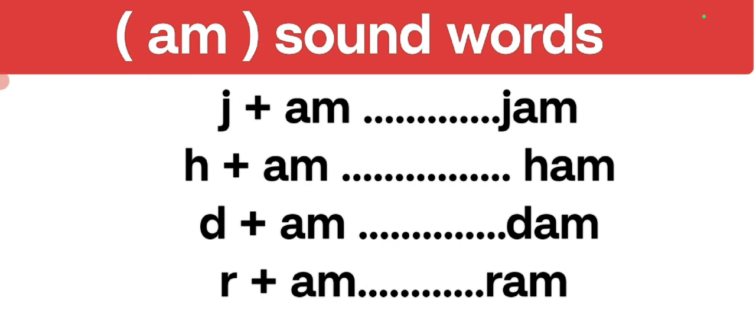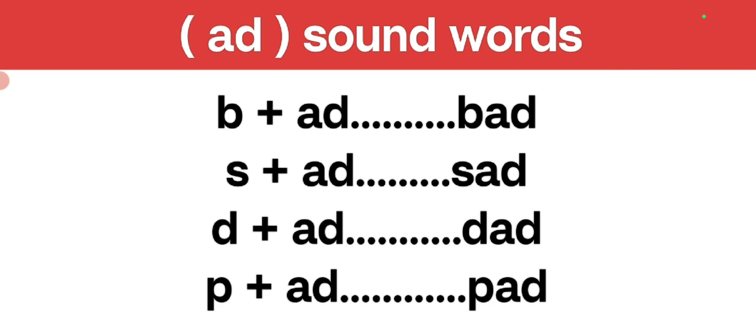Now children, we'll do ad sound words. A and D together is ad. Let's see some words having ad sound. B, ad, bad. S, ad, sad. D, ad, dad. P, ad, pad.